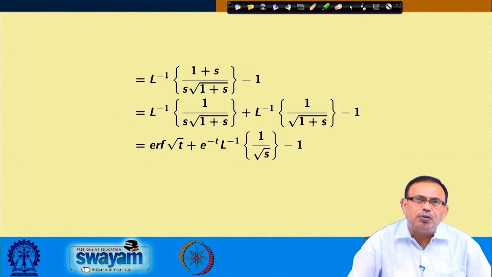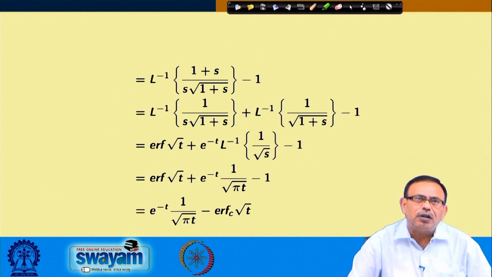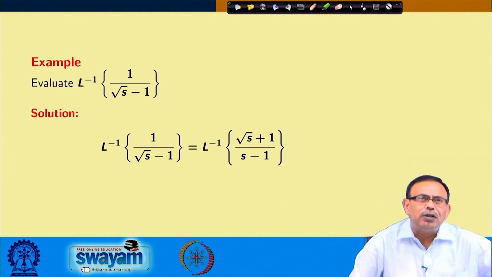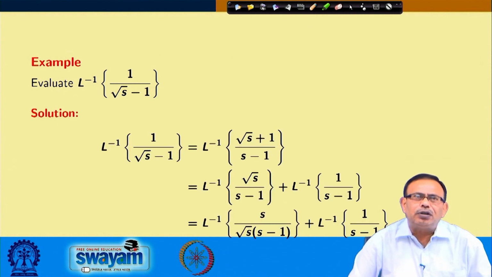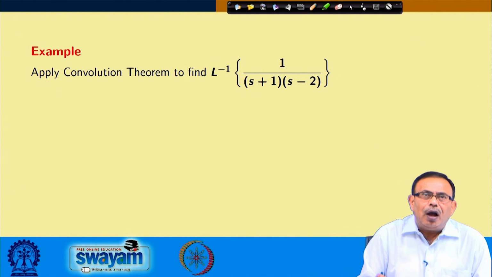For root over 1 plus s, I am using the property e power minus t into Laplace inverse of 1 by root s, and for the second term you can write e power minus t into 1 by root pi t minus 1, and ultimately I am obtaining the result as this one. We will just omit this example.